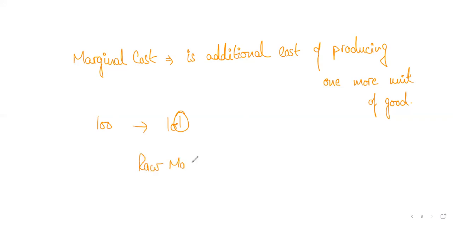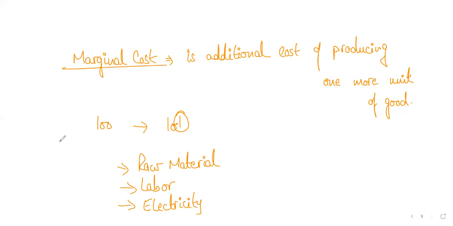Do you agree with me? It will require some additional labor hours. You will need some people to work on the machines. The machine that you're using to produce the cell phone will require some electricity. Am I making sense? So these are the additional components you need to produce that additional unit of the good, and that is exactly what marginal cost is.